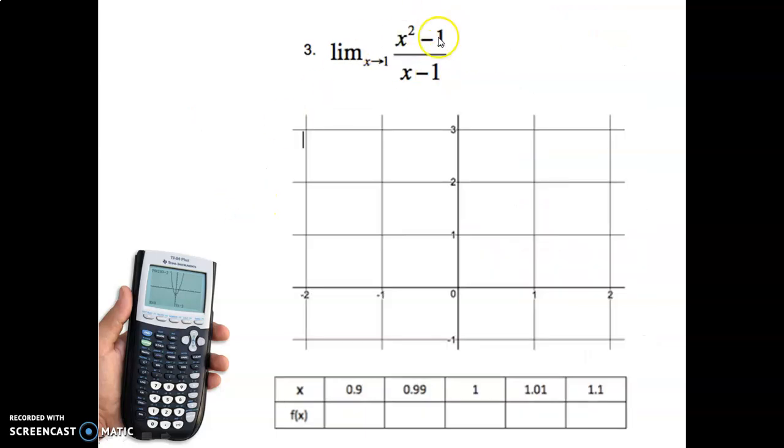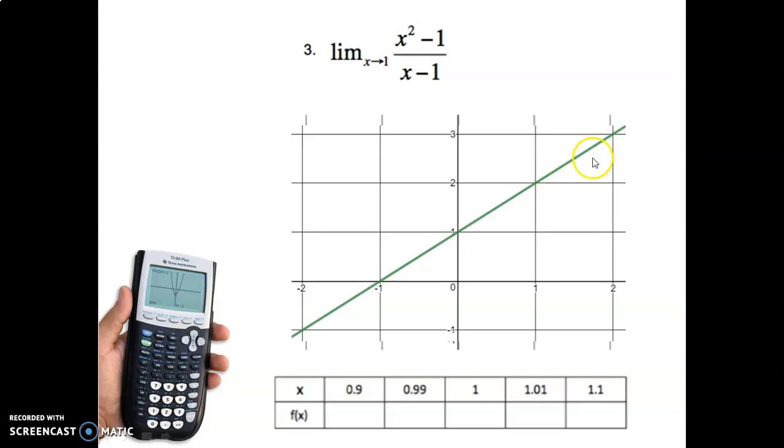Okay, try this one. Graph this one. Set the window as you see here. Graph it. Let's see what it looks like. Okay, this graph looks like this. That's kind of strange. It looks like a line, even though this certainly does not look like a linear function. But we'll talk about this right now. So you graphed it, and there it is.